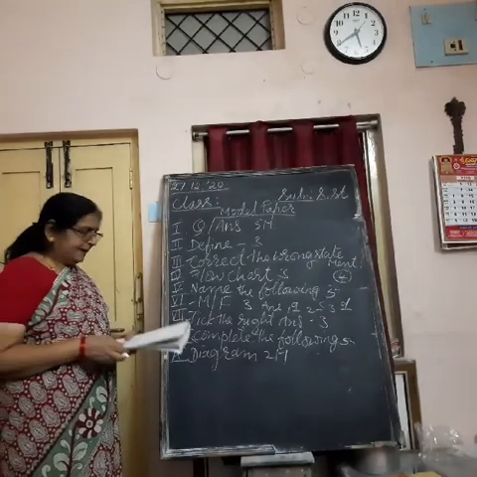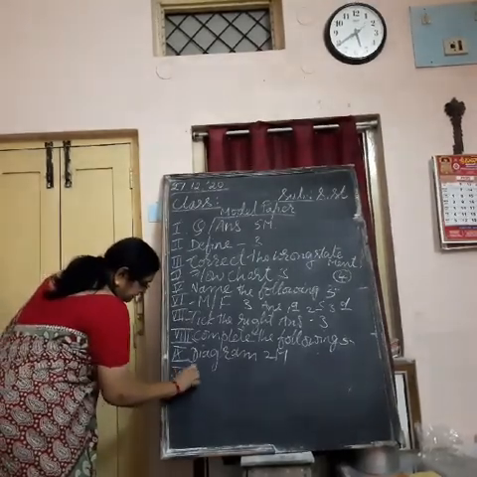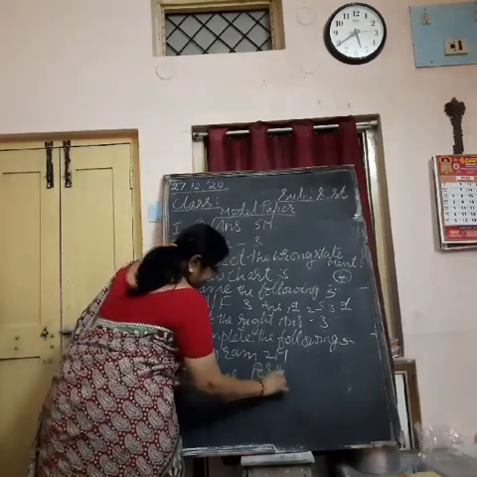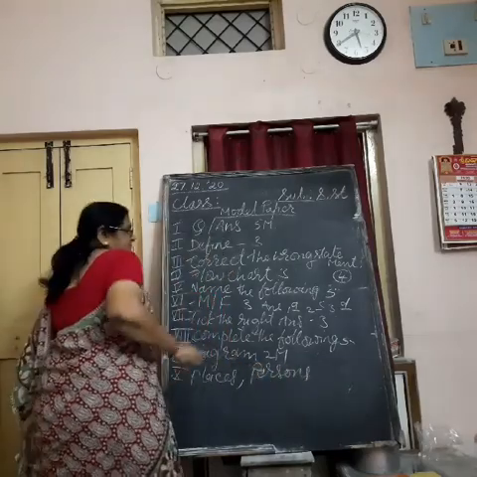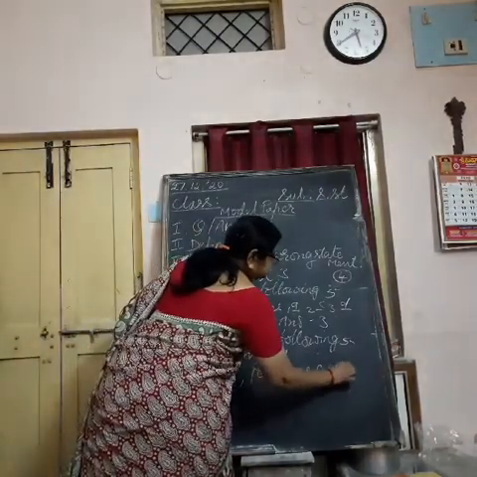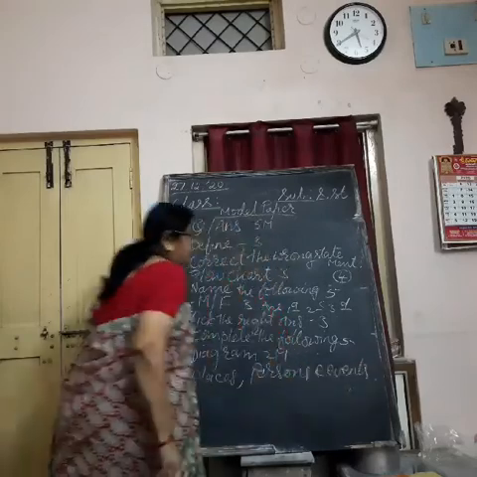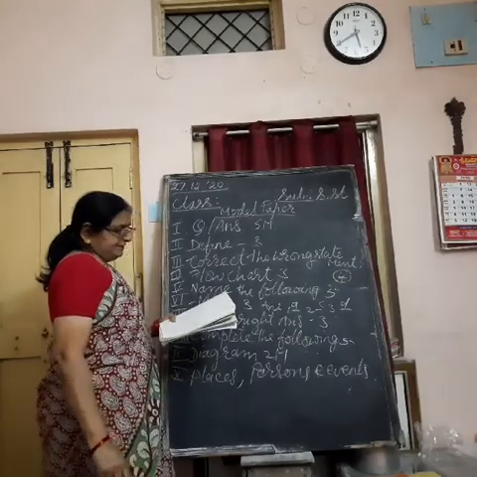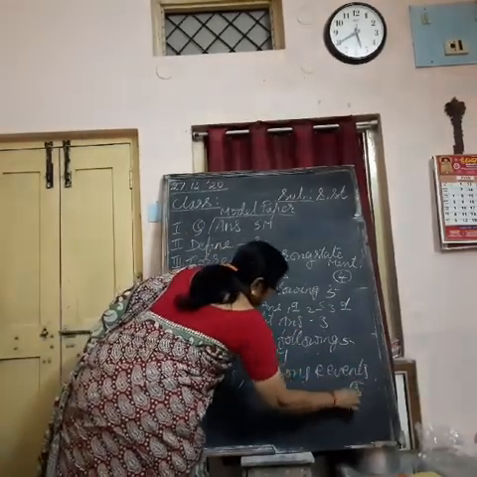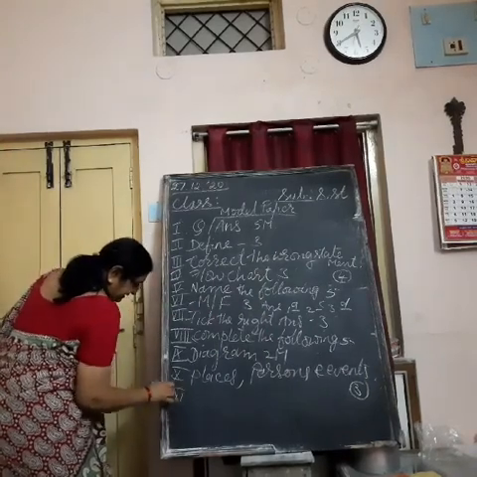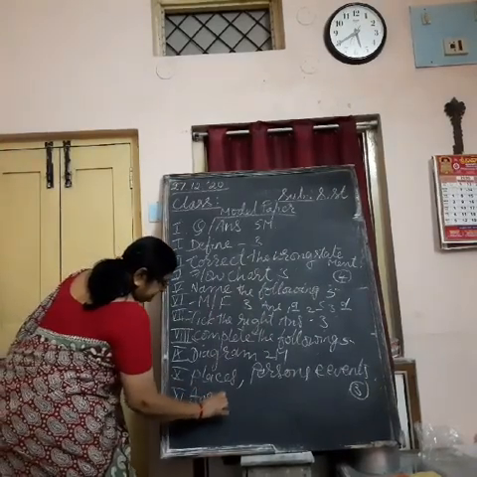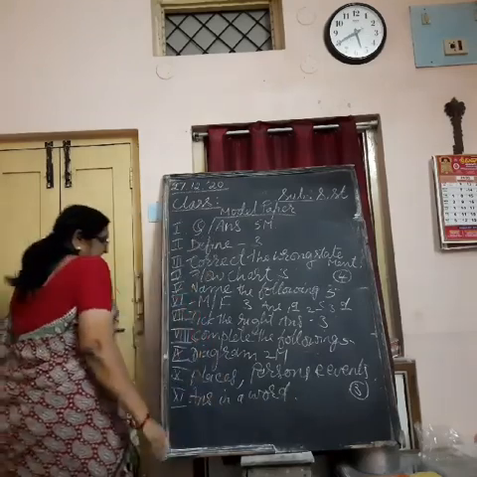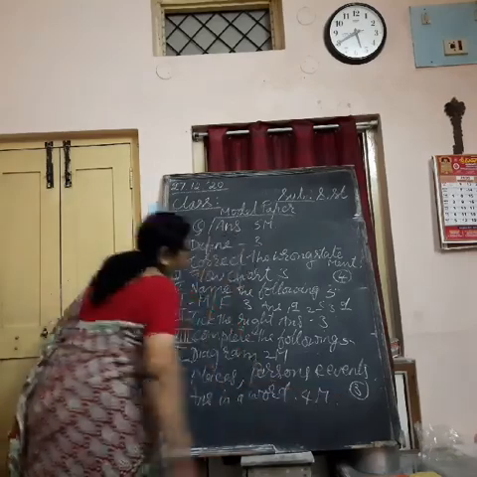Then the last bit is places, persons and events. Events will be given. You have to write the name of the place or a person related to that topic. And lastly, you will be having answer in a word. 1 word answers you have to give. Just in a word you have to answer, where you are going to get 4 marks.